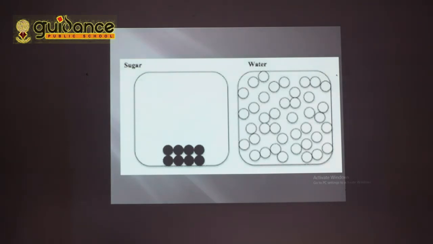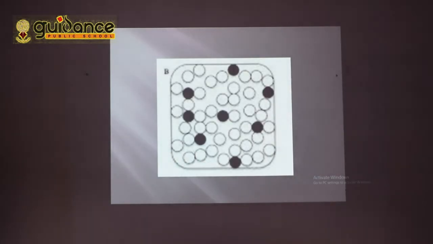We know that in liquids, the particles are loosely packed. We have already discussed that. So here we have some space in between the water molecules, and the sugar particles will come in between these particles. And what will happen if we add more sugar? If we add more sugar, then the sugar particles will come in between these spaces, and after filling all this space, the water level will increase. That's going to happen. Okay, is that clear to you?